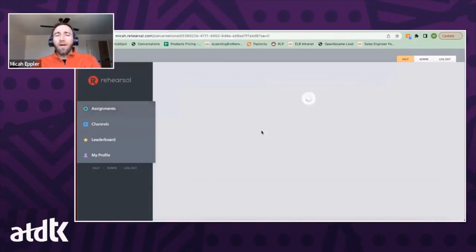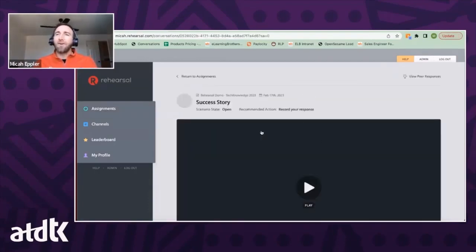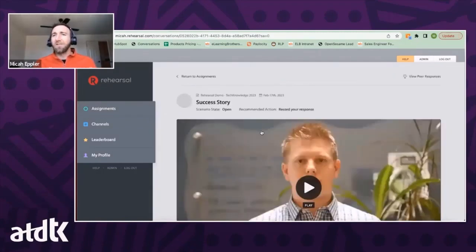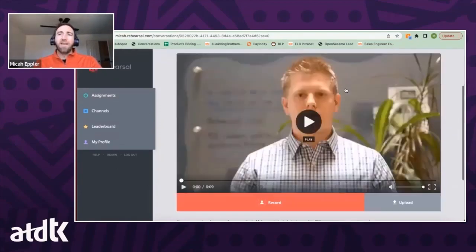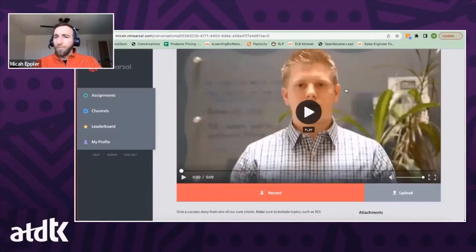So let's go ahead and hop into this success story scenario. And this is what we call a standard mentor feedback scenario here within the platform. So this is the most involved type of scenario that you would see within Rehearsal. What you'll notice is that every scenario is comprised of 4 parts, okay?